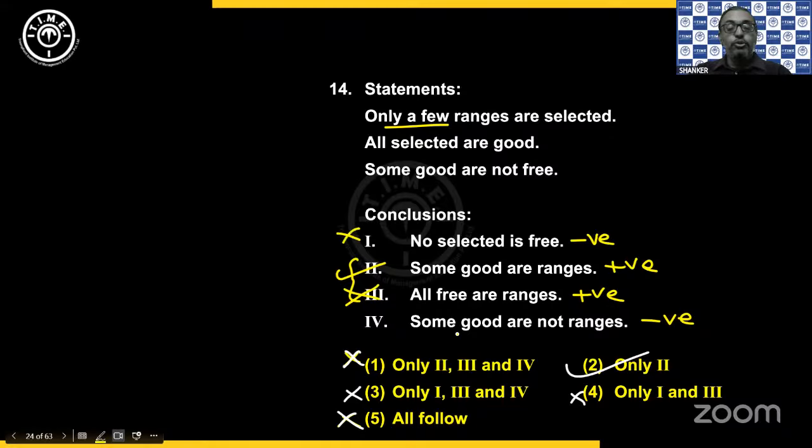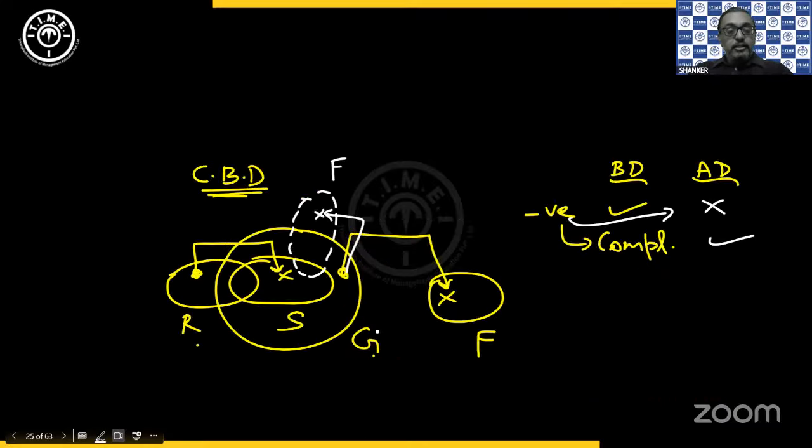Now let's check the fourth one. Some good are not range. Okay, let's check that. Some good are not range. Correct. See, I am taking some shaded portion inside the G circle. The white color shaded portion below is not inside range.